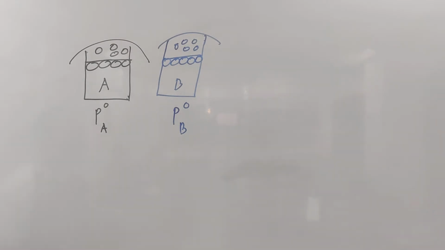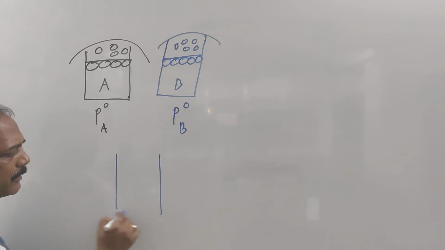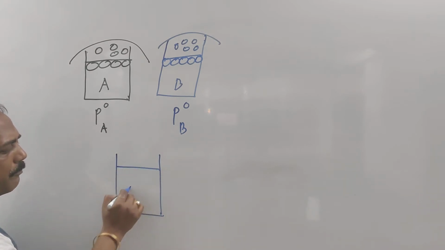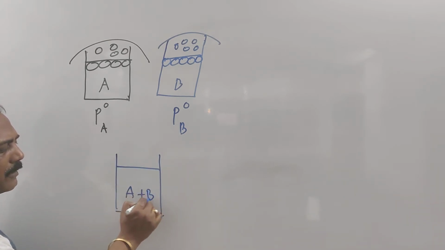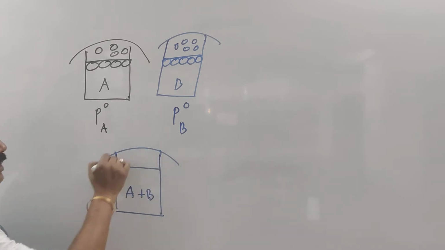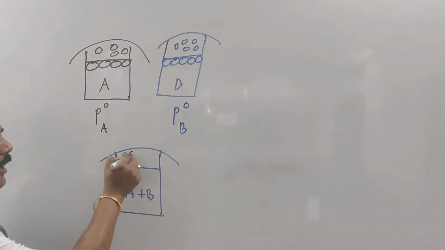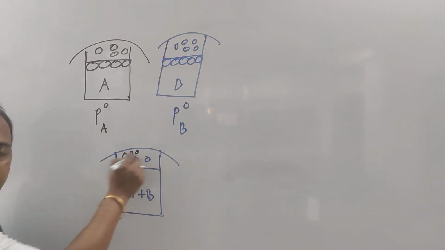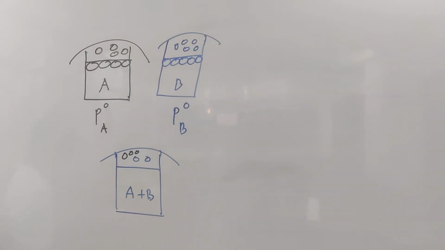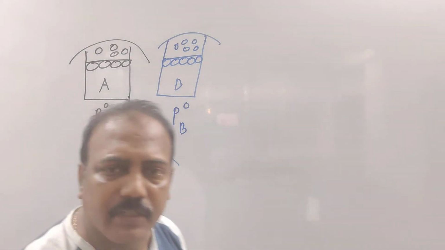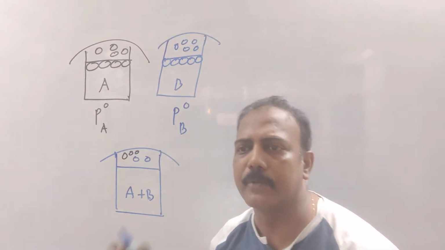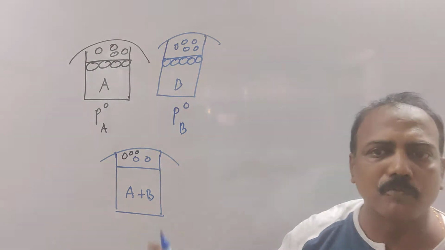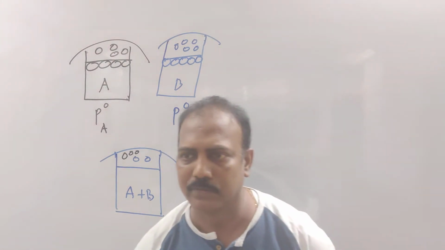Now what I did, I added A and B. I made a mixture of A and B. Now both are volatile, right? Now the vapor pressure will be because of A also, and because of B also. Yes or not? Now who will contribute more? Will A contribute more or will B contribute more? Tell me.